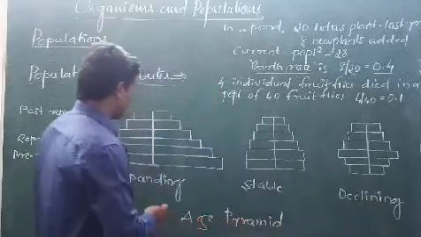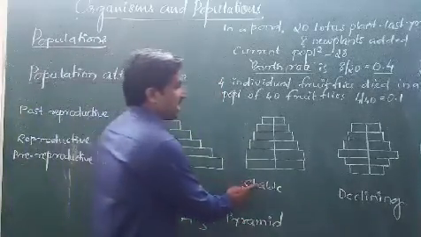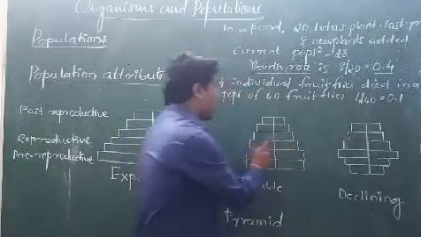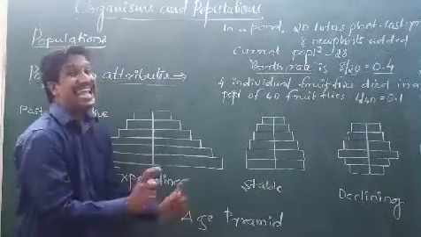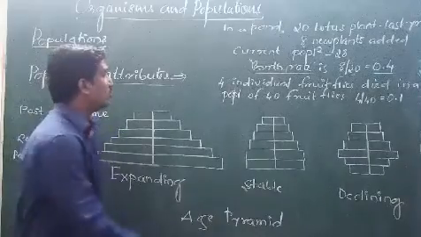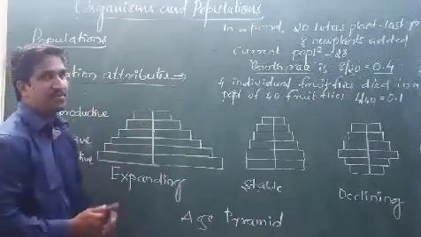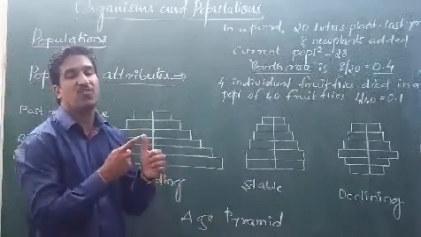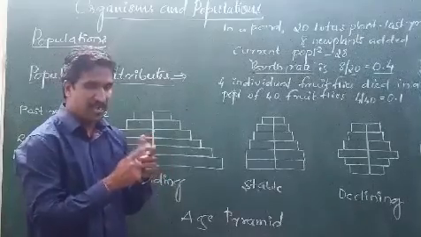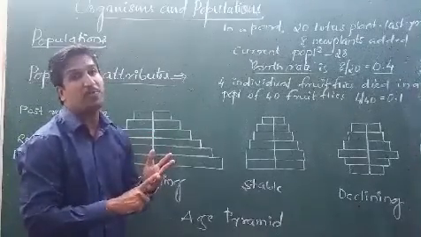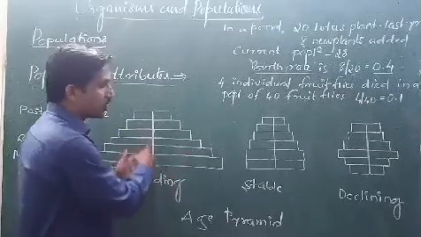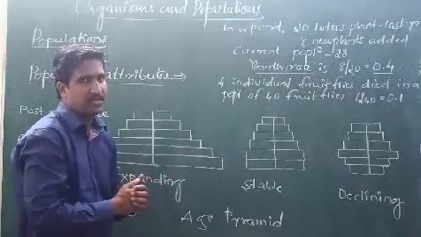So the three, expanding, stable and declining, are the pyramids classified on the basis of their age. So these all belong under attributes. The attributes consist of birth rate, death rate, sex ratio, size of the population and age-wise, right?